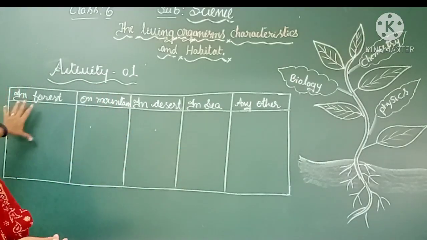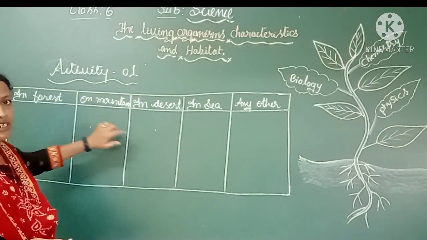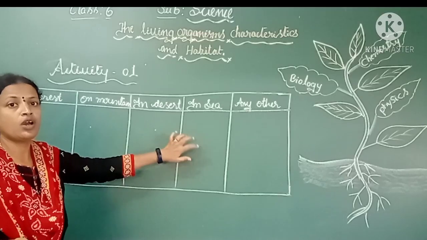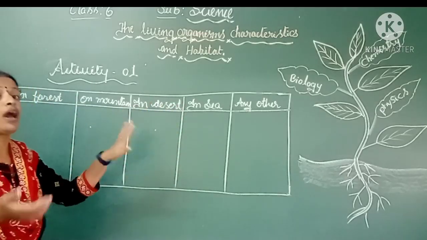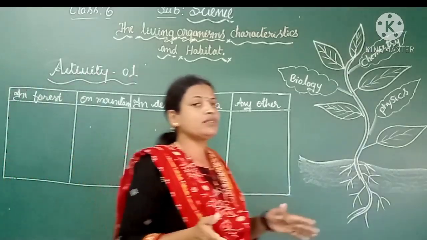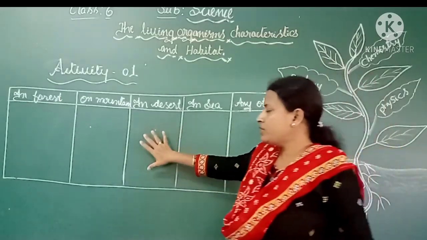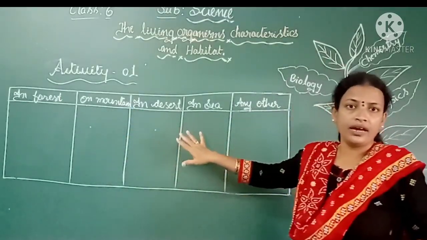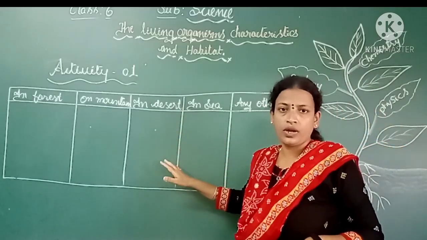When you list out this activity, you will definitely understand that in different areas we get different animals, right? I hope you complete this activity and write the organisms in the particular columns.